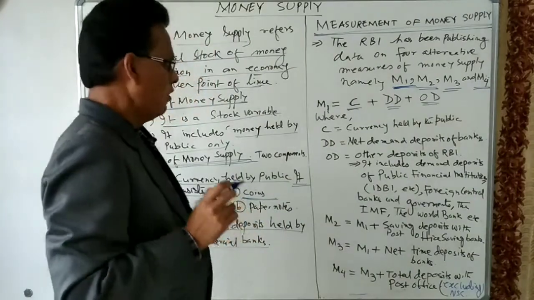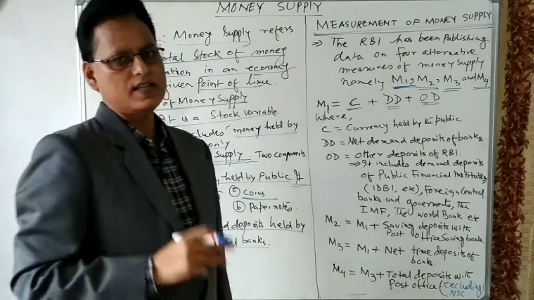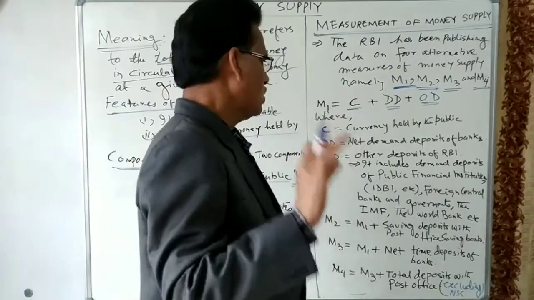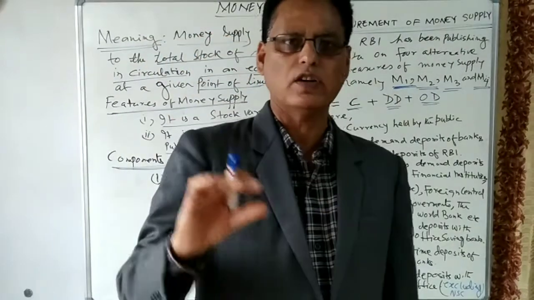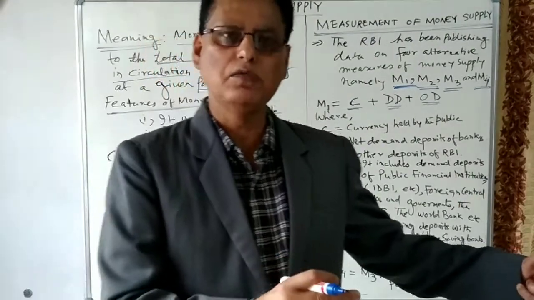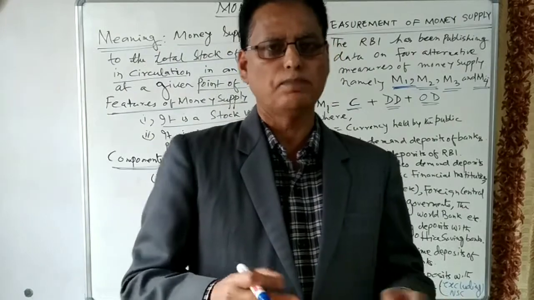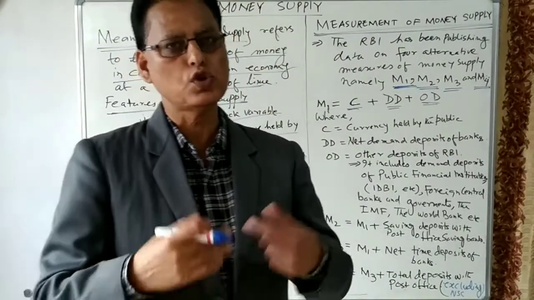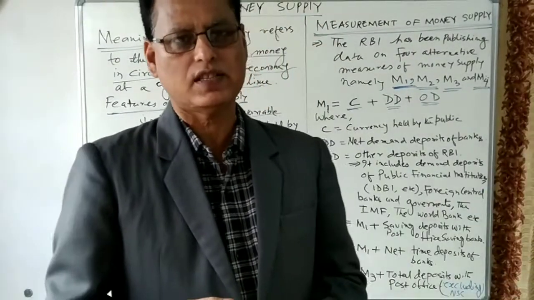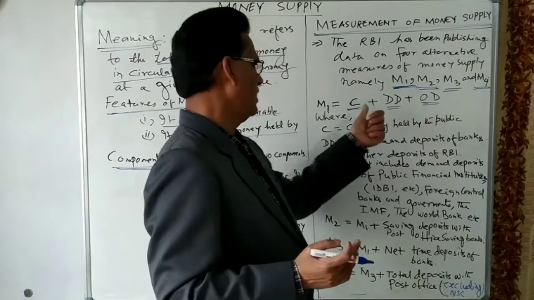Question arises, what is C? C means currency held by the public. All sorts of currency, the coins or cash held by the public. Public means here the private individuals as well as the firms, the producers. So the public and the firms hold cash either for their consumption expenditure or to meet some other expenditure. This is currency held by public, C.